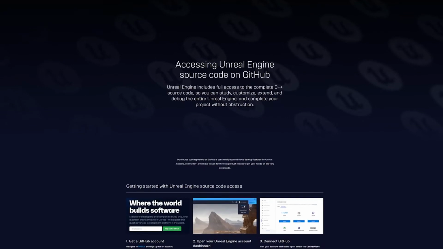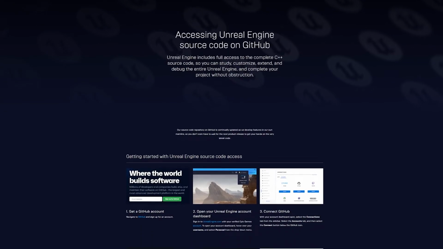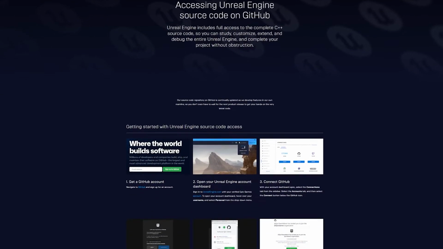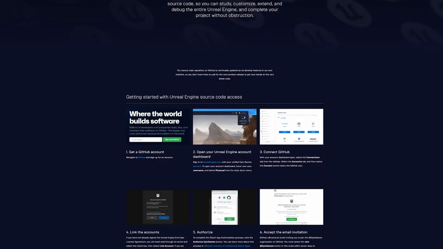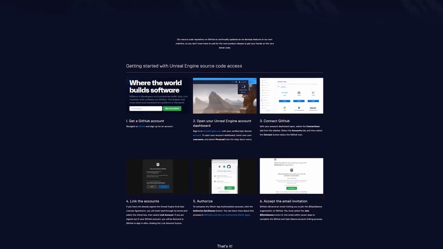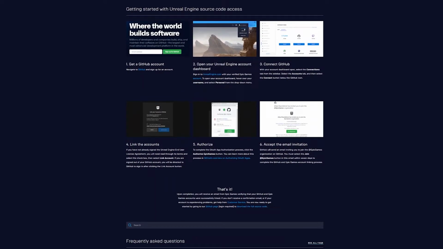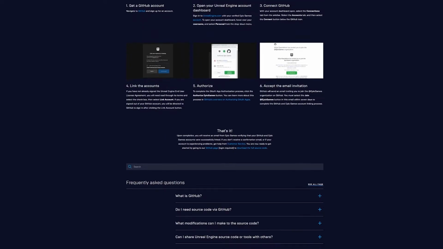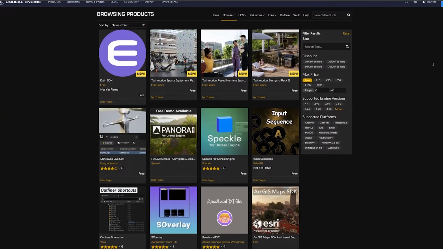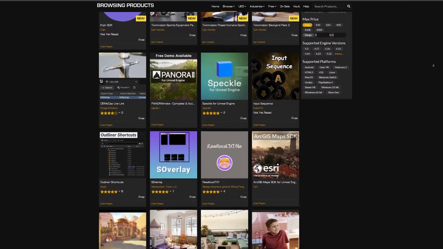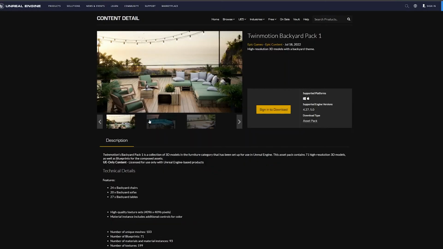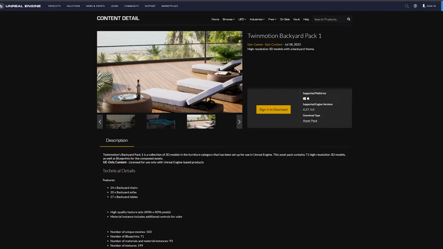A very cool thing about Unreal is that they made the entire source code available on GitHub for public use, meaning you could technically build your own version of the engine and manipulate it as desired. Apart from that, Unreal is giving away high quality assets all the time, though their marketplace is a lot smaller than the Unity asset store.